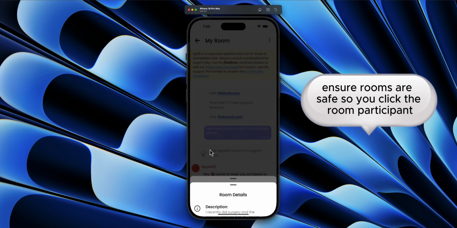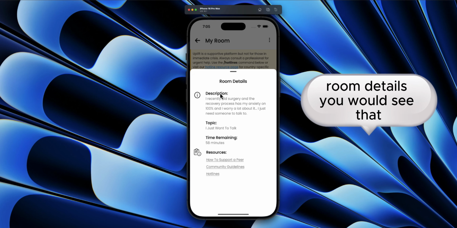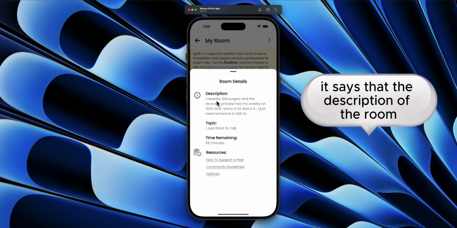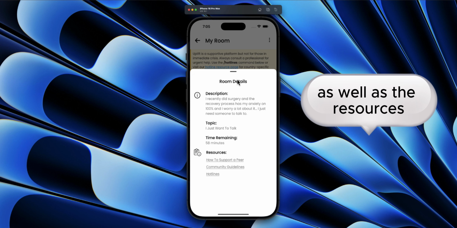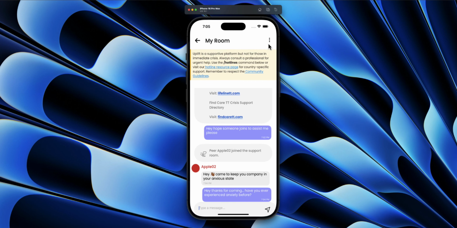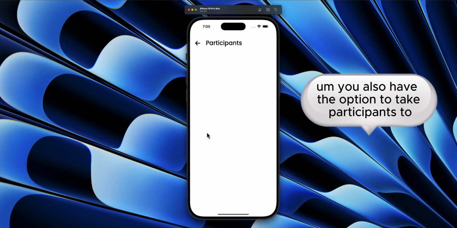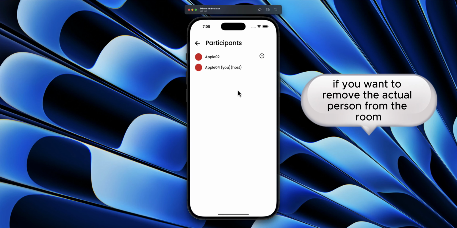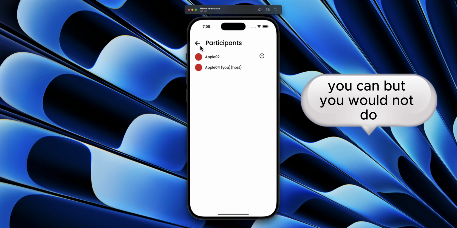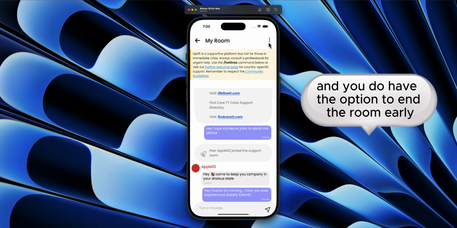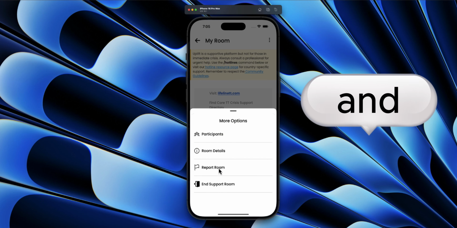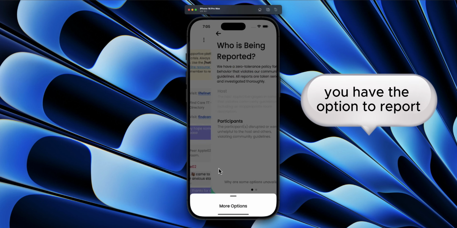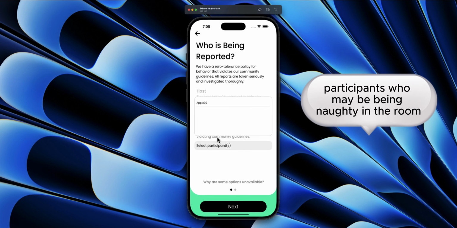So you click the room participant, room details, and you would see the description of the room, the topic, and how much time is remaining, as well as the resources. You also have the option, you click participants, if you want to remove the actual person from the room, you can, which you would not do. And you do have the option to end the room early if you want, and you have the option to report participants who may be being naughty in the room.